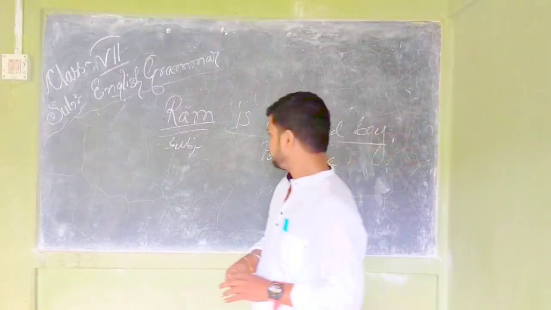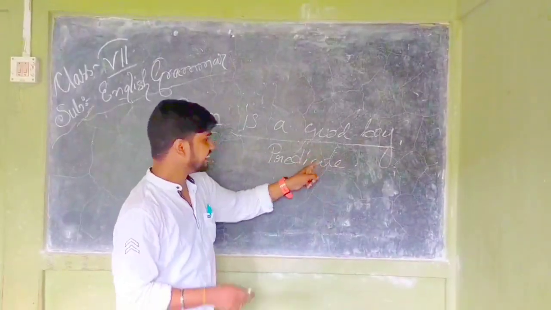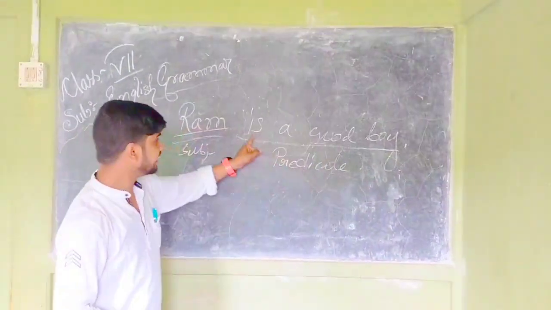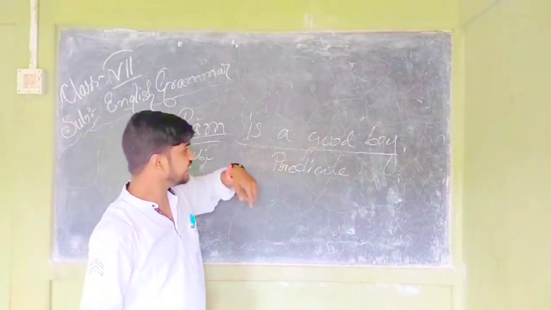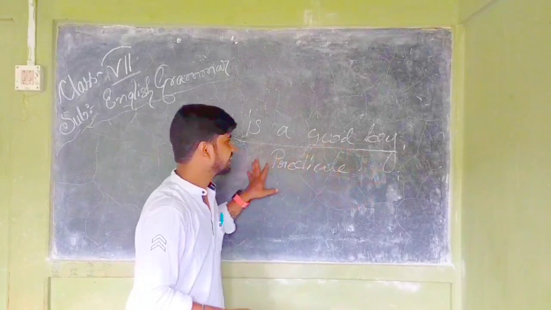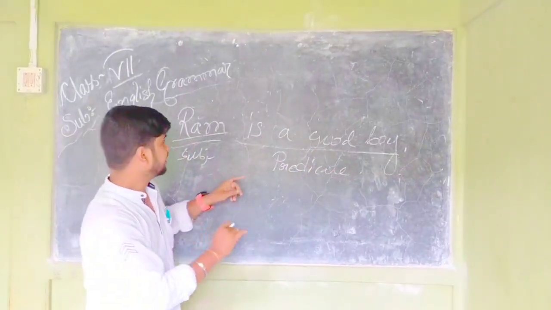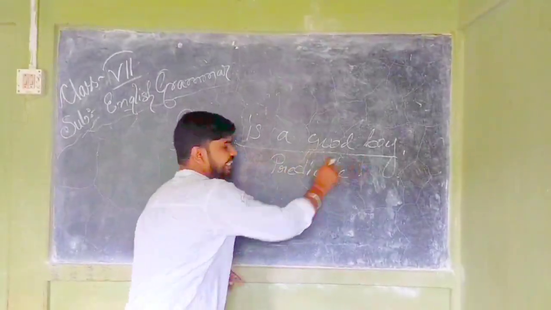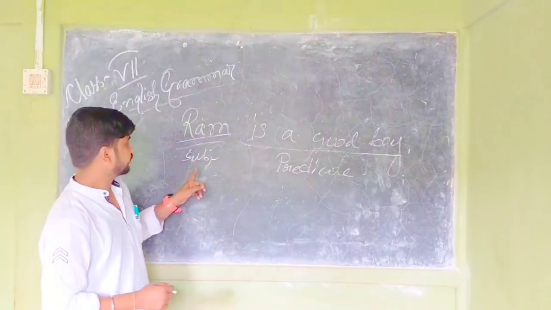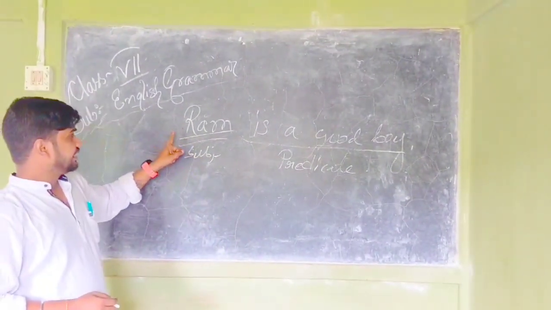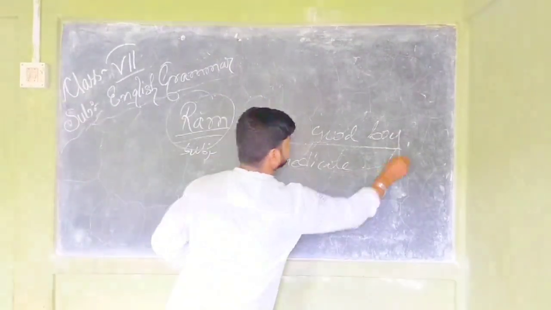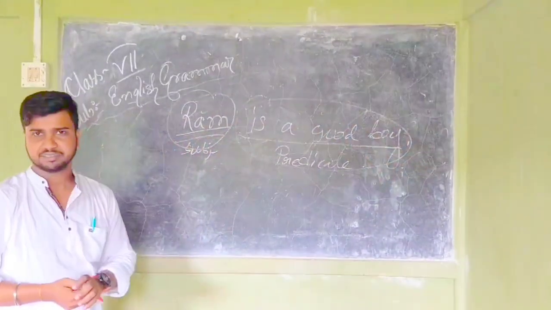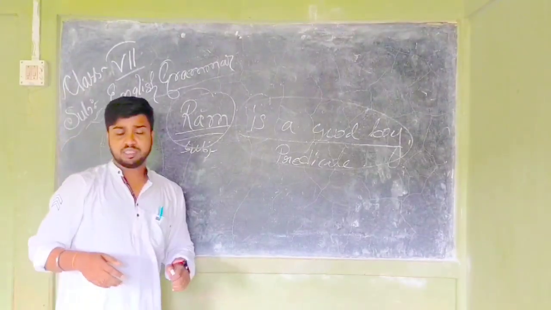So what is in a predicate? In a predicate there is a verb, it may be an article, and the object. Together they are called predicate. Okay, so this part is subject and that part is predicate.